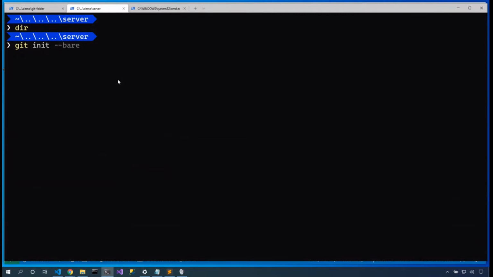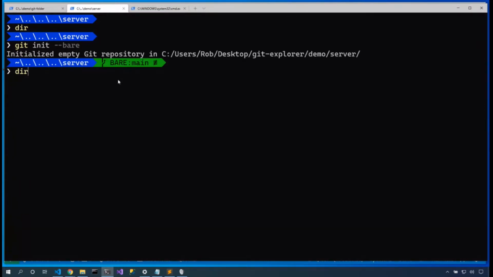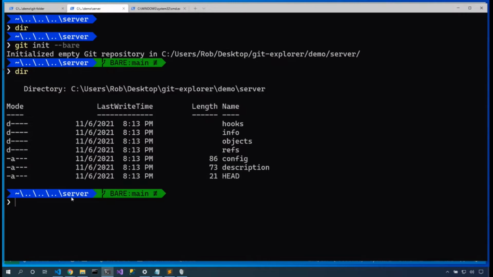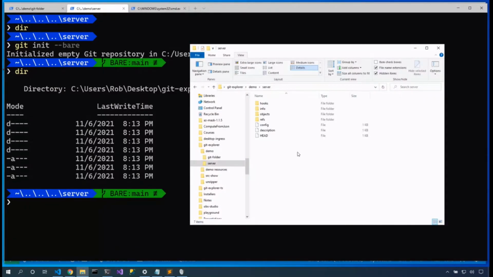Now, by saying bare, we don't create the .git folder and its contents. Instead, we just create the contents. So I don't have a .git folder. I only have the contents of the .git folder, which means I have no checkout directory. That's perfect for a server. So I've got this server here.